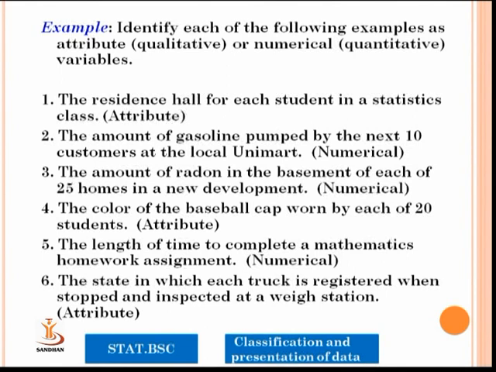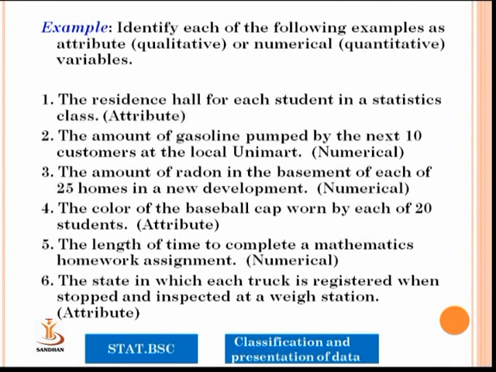The state in which each truck is registered when stopped and inspected at a weight station, that is also attribute. The reason is whether the truck is overloaded or the trucks load the actual weight.